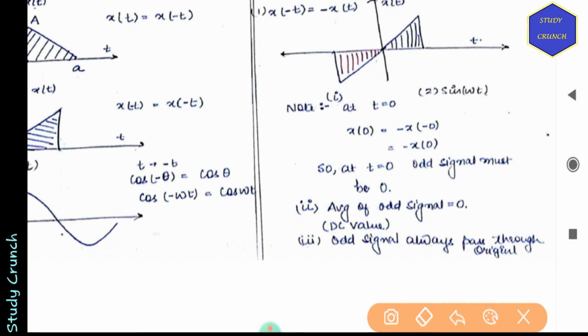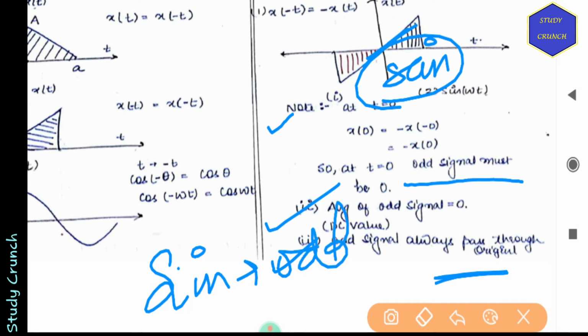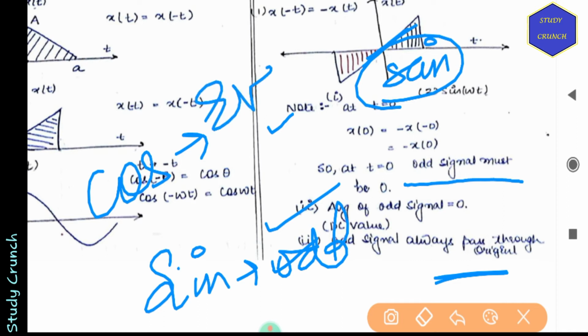So point to note is at t is equal to 0, x of 0 is minus of x of minus 0. So at t is equal to 0, the odd signal must be 0. Then average of odd signal is equal to 0 if we have DC value. And all odd signals always pass through origin. So sine passes through origin, that is sine is odd signal, whereas if we have cos, it is not passing through origin, so it will be even signal.